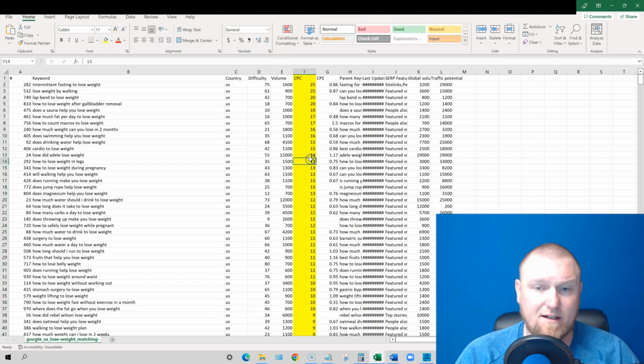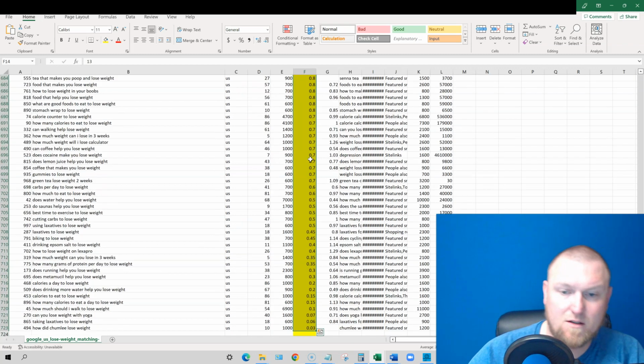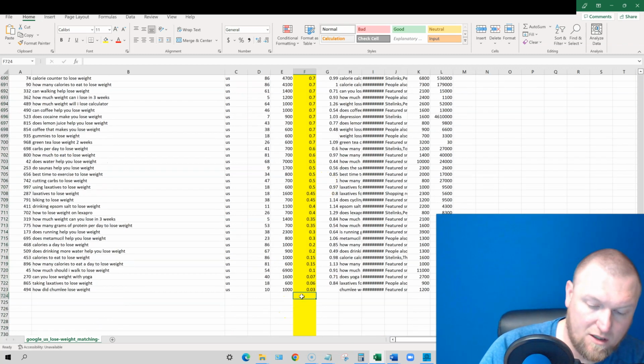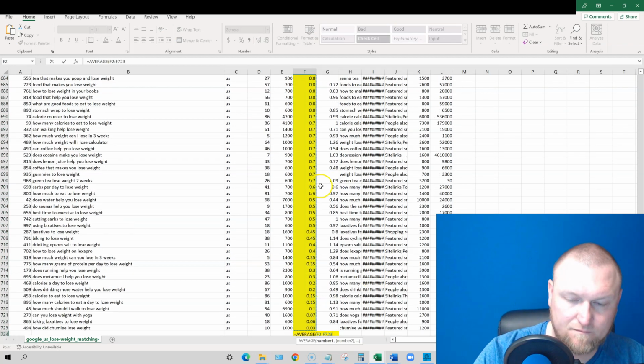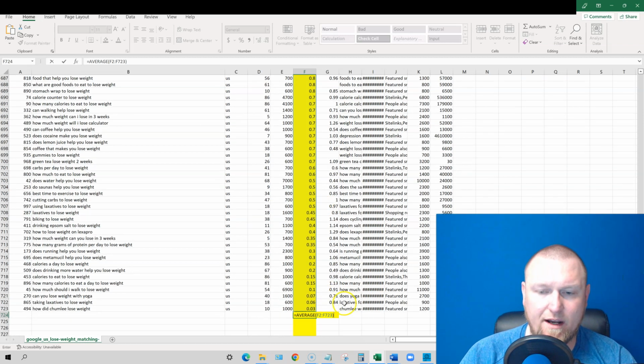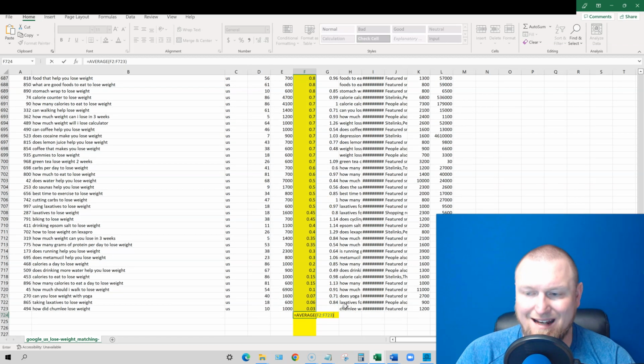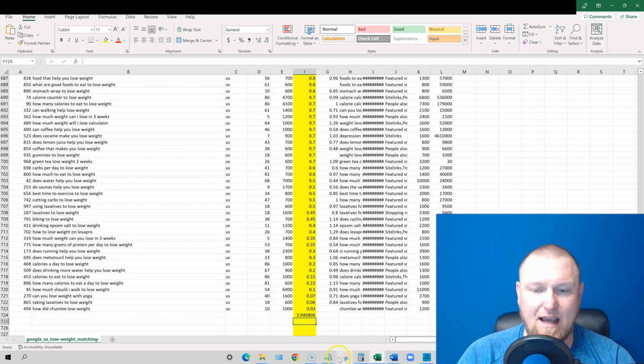So this cost per click, now we want the average. So I'm going to come down here and we're just going to go equals average. And this coding, don't worry about the coding because I'll show you an easier way to do this, but I want to get the actual placeholder. So right here, then you can actually come up here and put $1 to that. So we're at